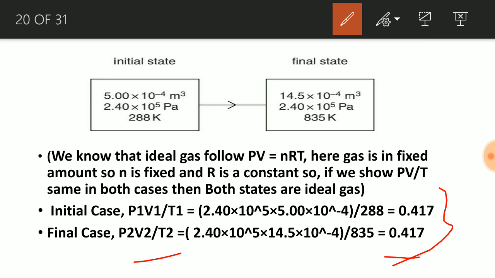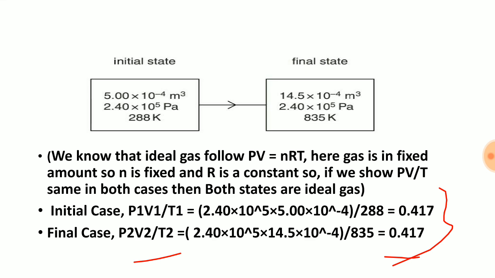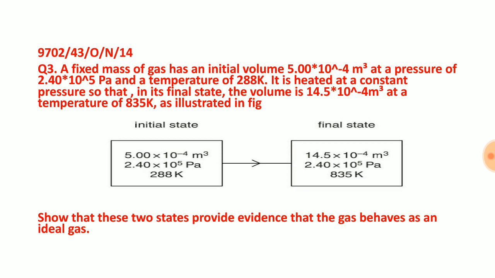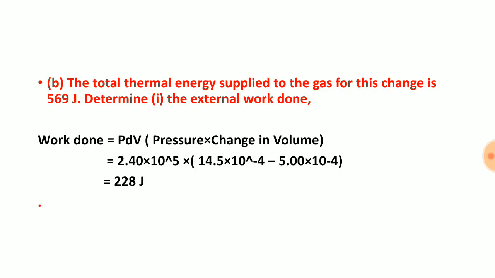Whatever be the pressure, whatever be the volume, they are satisfying PV is equal to nRT. It means both are following the ideal gas equation. So this is the proof for the ideal gas equation. Now let us see this.